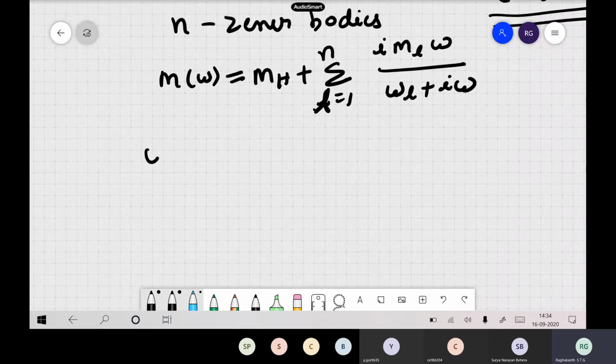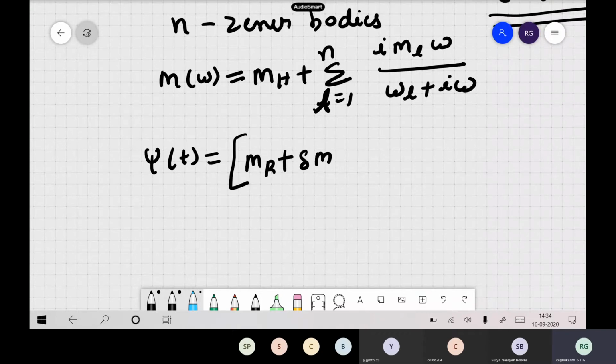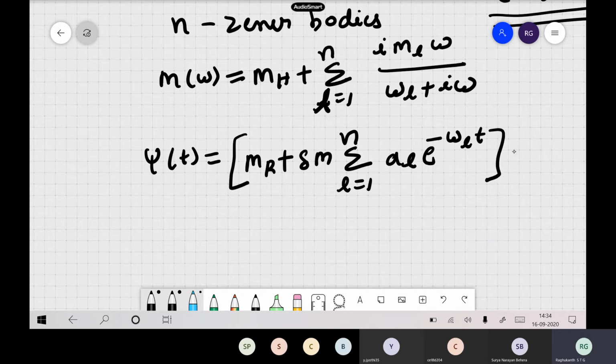Your psi of t will be M_R plus delta M, sum over l equal to 1 to n, of a_l, some coefficients, e to the power of minus omega_l t, multiplied by h of t, the Heaviside function. Like this you can write these materials, and this way you can derive for other things also.